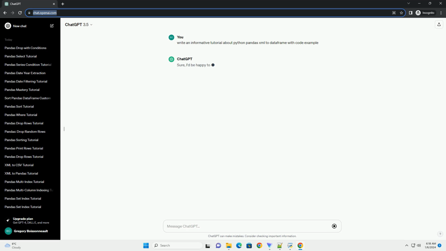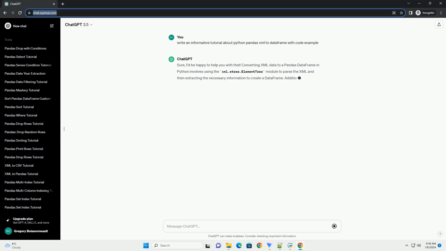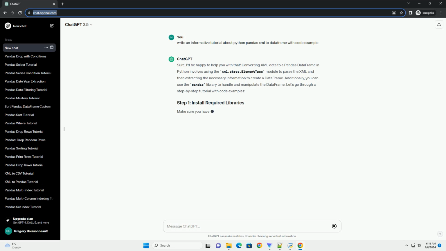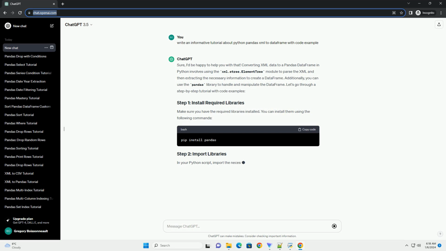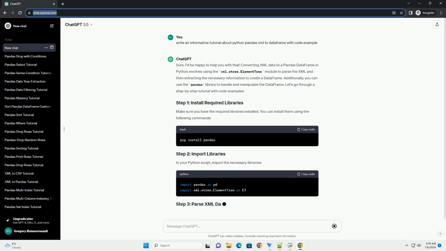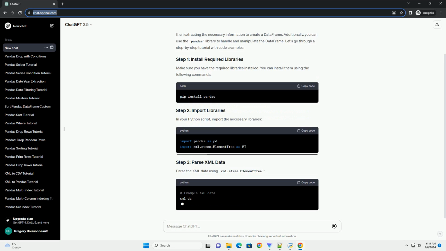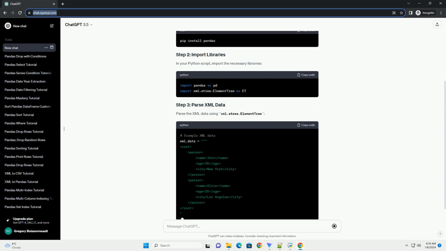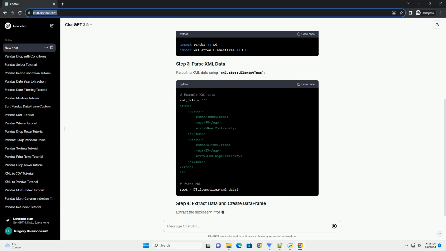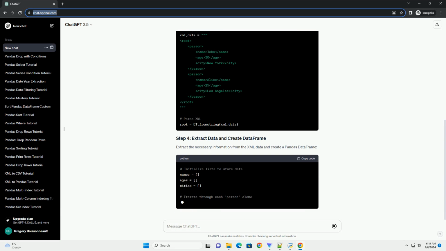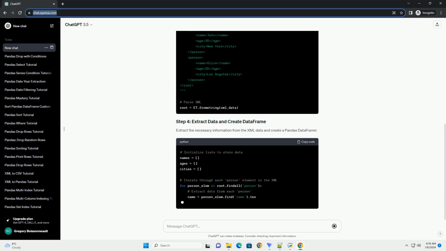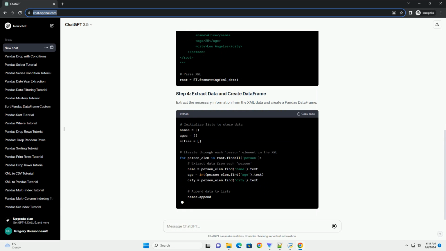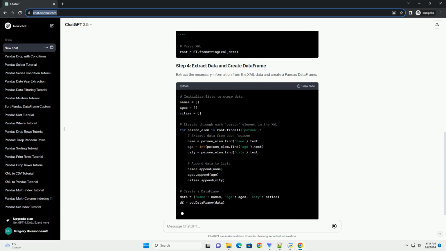Sure, I'd be happy to help you with that. Converting XML data to a pandas data frame in Python involves using the xml.etree.elementtree module to parse the XML and then extracting the necessary information to create a data frame. Additionally, you can use the pandas library to handle and manipulate the data frame. Let's go through a step-by-step tutorial with code examples.